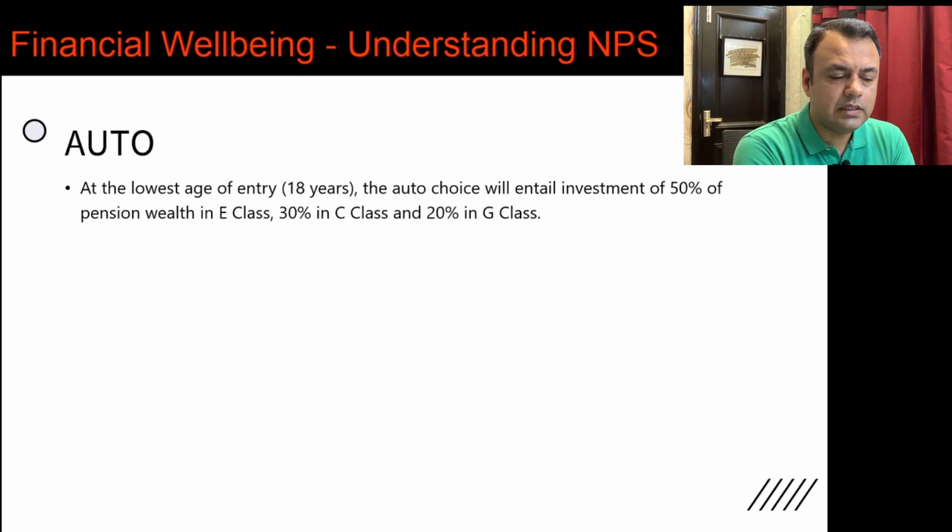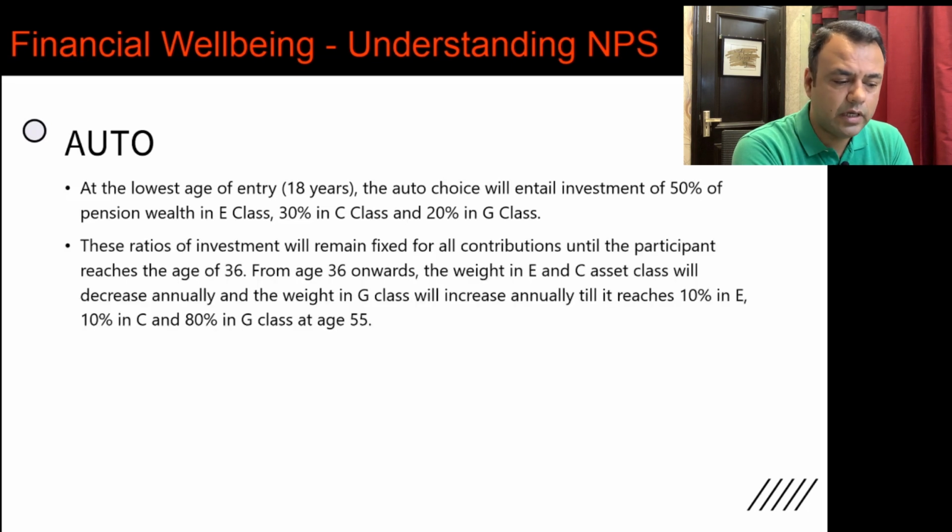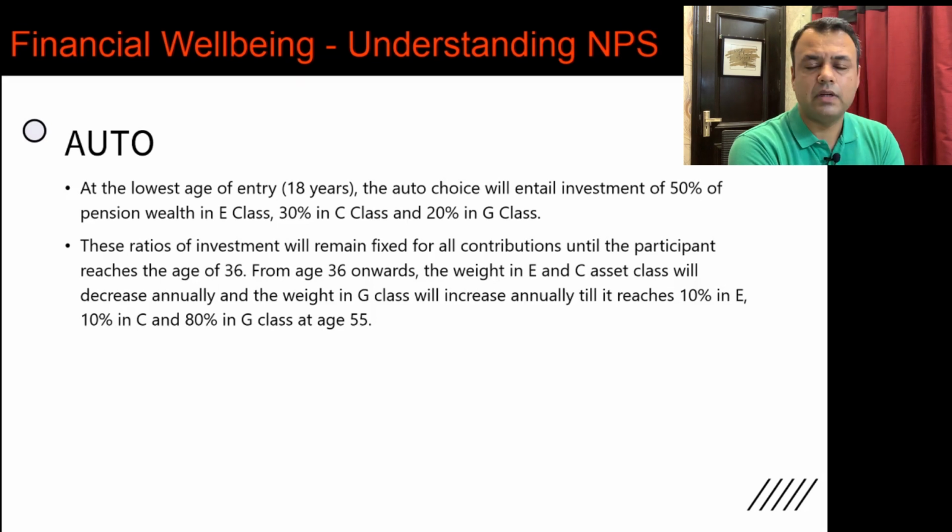One such option is, and this is just to give you an example, wherein up until a certain age, your investment into equities is fixed at 50%. Your investment into the corporate bonds is fixed at 30%, and your investment into the government securities, government bonds, is fixed at 20%. Now, these ratios will remain fixed until the age of 36.